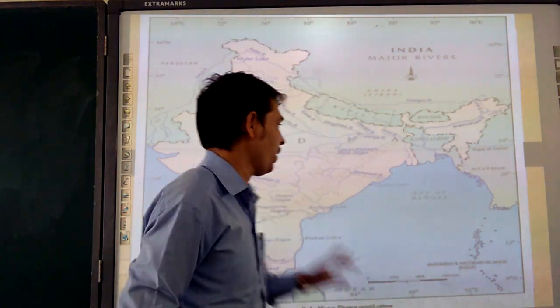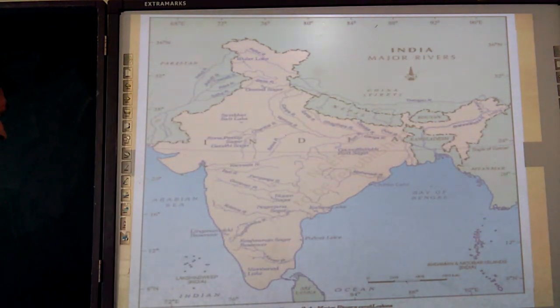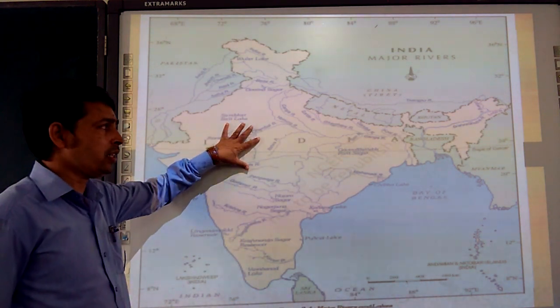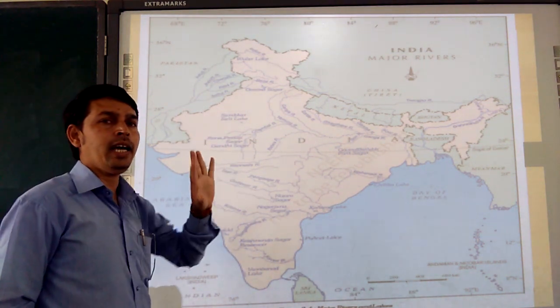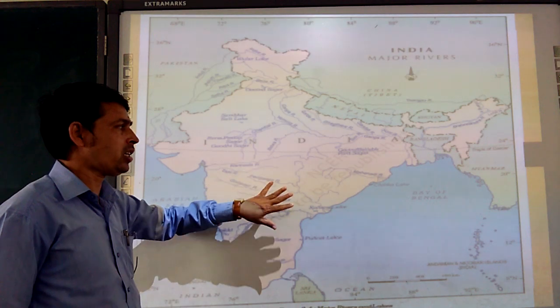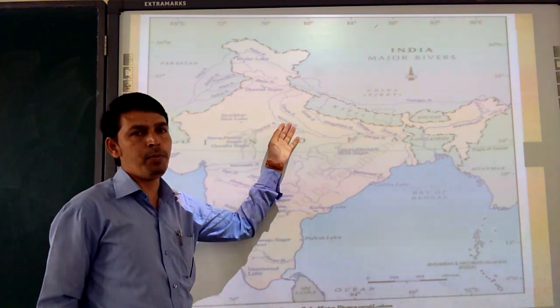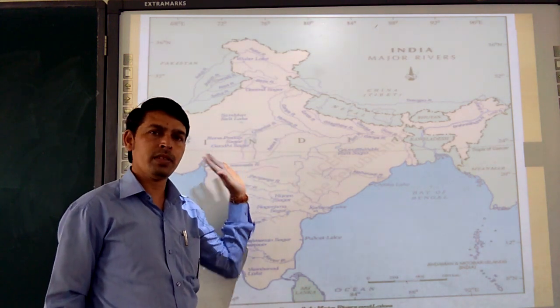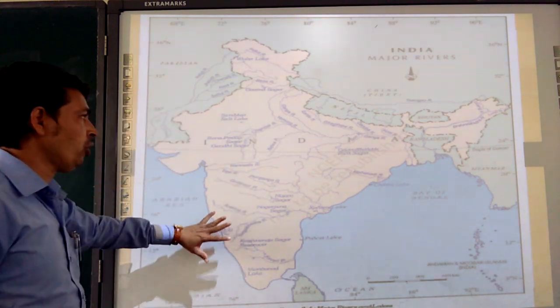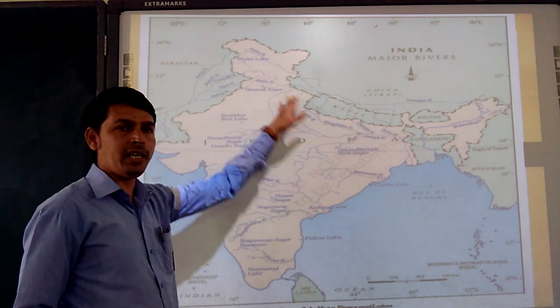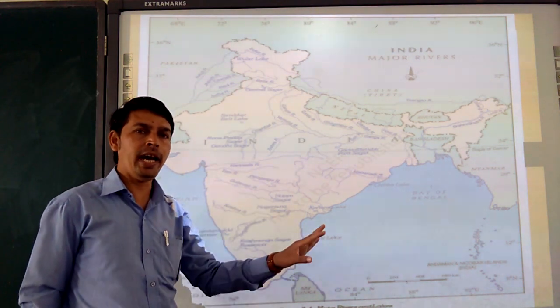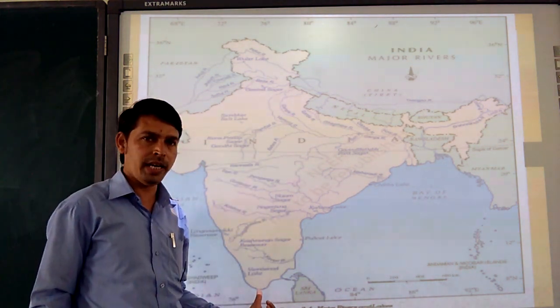Then next we are moving to your homework. So this is your homework. You have to read this map thoroughly and clarify to yourself which river is flowing in which area, and you have to mark it on an outline political map. If you don't have one, just simply draw the outline political map of India by hand and then do the map work.